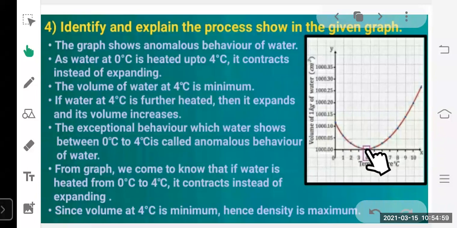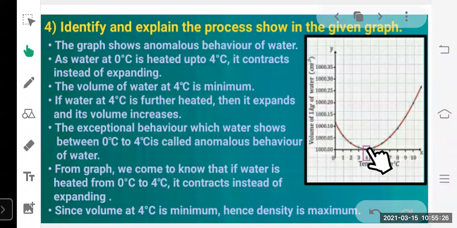And after 4 degrees Celsius, as we keep on heating the water, it shows the normal behavior. After 4 degrees Celsius, with the increase in temperature, its volume increases. So between the temperature range of 0 to 4 degrees Celsius, the water shows anomalous behavior. And so we can say that at 4 degrees Celsius, the volume of water is minimum.